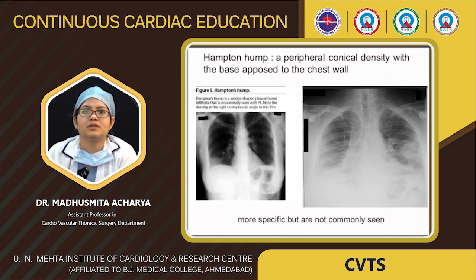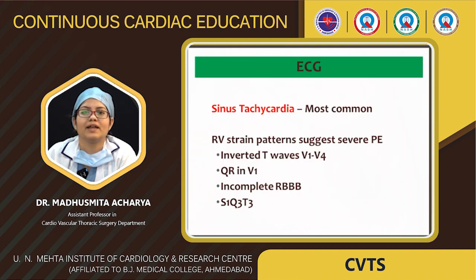Hampton hump is a wedge-shaped opacity in the pleura. In the right costophrenic angle you can see the triangular-shaped hump or wedge-shaped infiltration. This is a conical density with the base opposed to the chest wall.